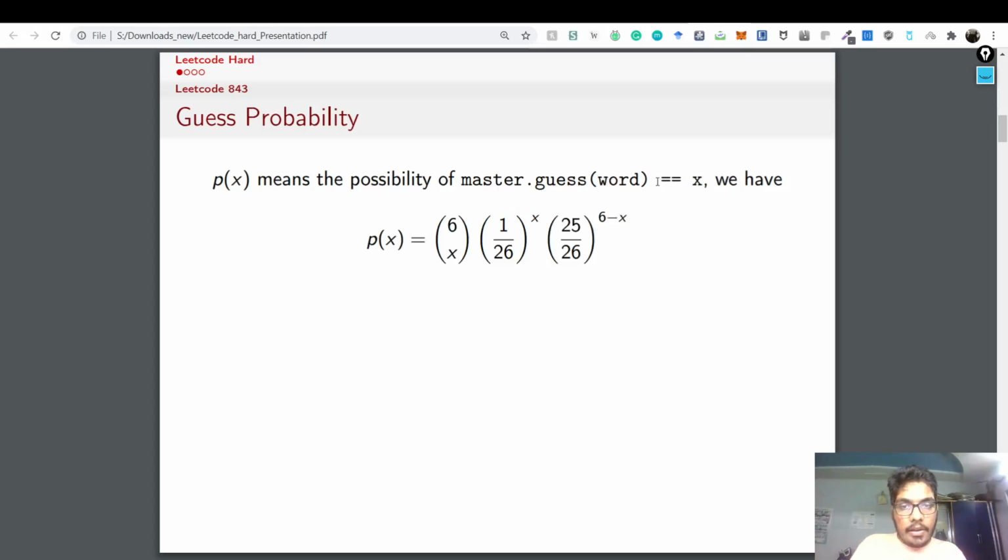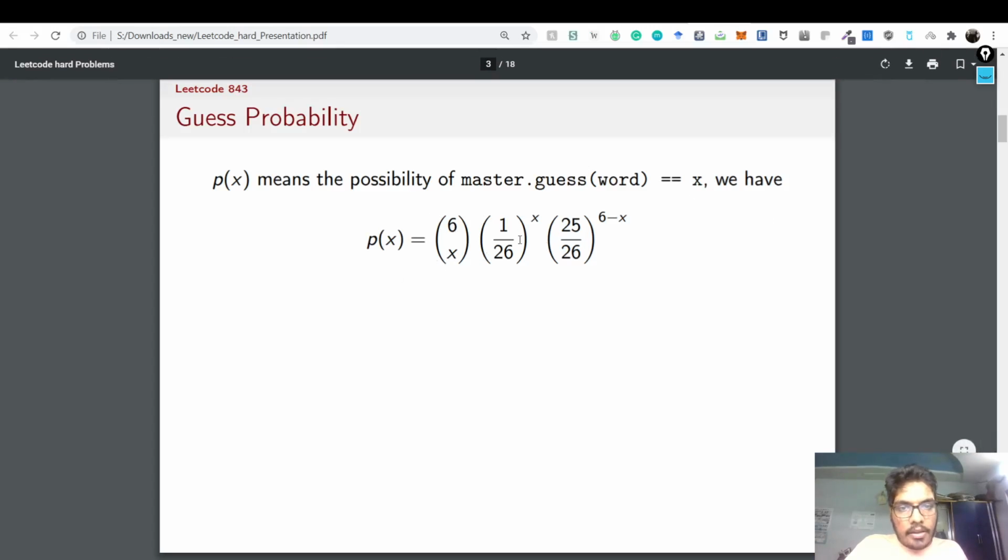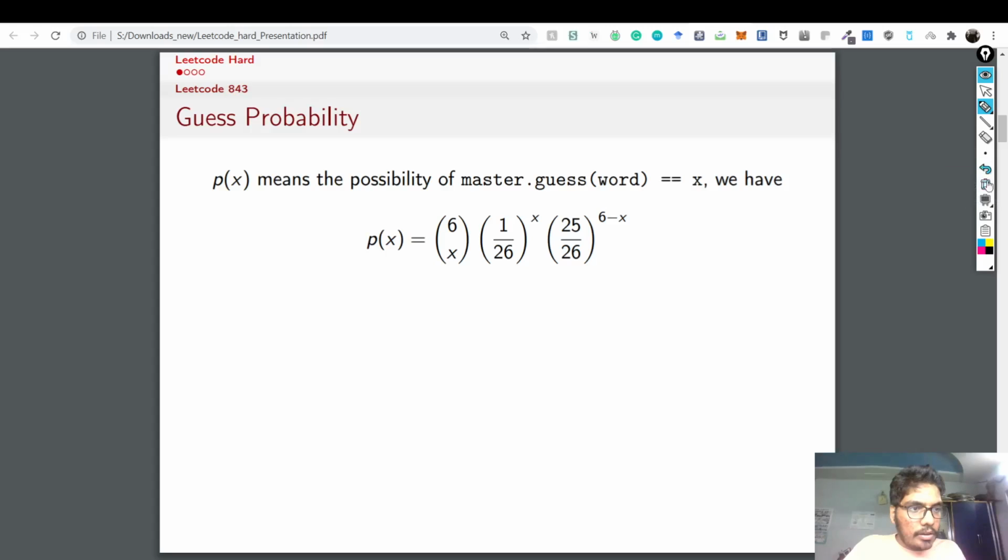Then what do we have? We have p_x to be this very simple expression. This is 6 choose x, times (1/26)^x, times (25/26)^(6-x). We actually saw this happen, right? We actually saw the live example, 1 2 3 4 5 6.